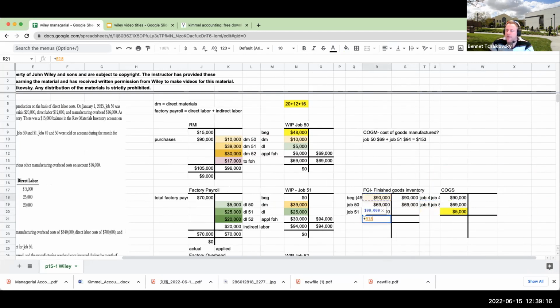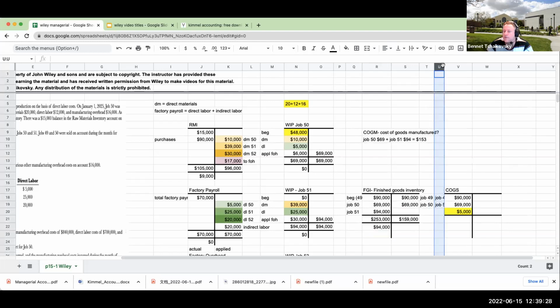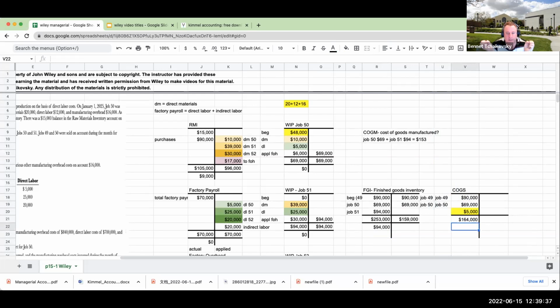Okay, so at the end of the day, our ending balance in finished goods inventory should just be 94,000 for job 51. When we look at what cost of goods sold should be, it is going to be 90,000 plus 69,000 plus 5,000. Now, in your solution manual, they don't include the under or over applied overhead, which I think is incorrect. I would be applying that to cost of goods sold. At least that's how I teach it.